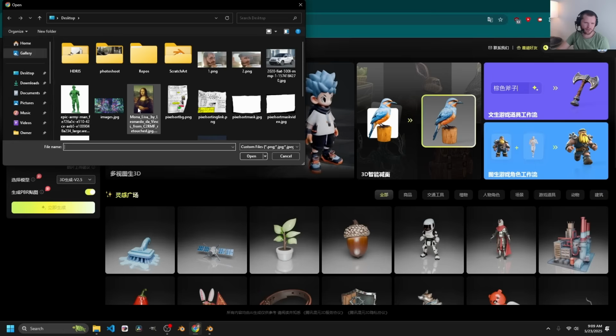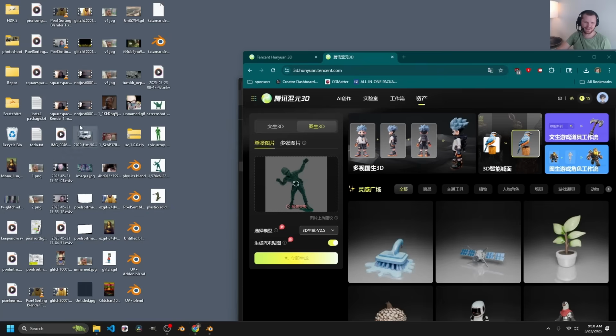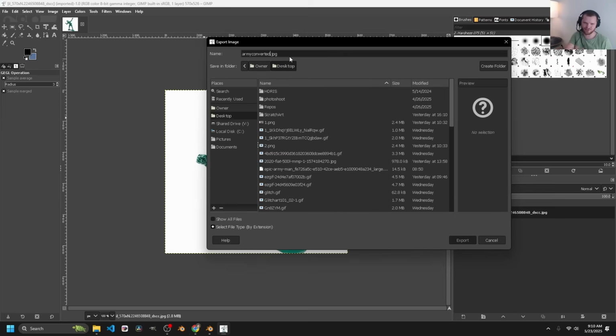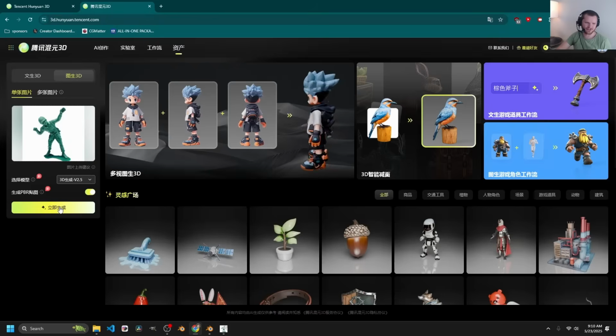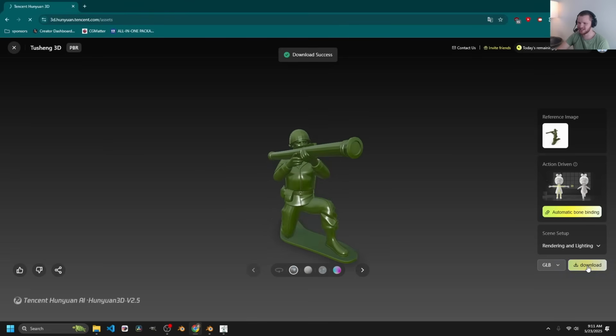I thought we had one more. Is it like a bad image format? It's this one right here. AVIF. Nothing that GIMP can't handle. Boom, boom, boom. Army converted. Boom. Okay, let's try that again. There we go. Generate that bad boy. And yeah, looks like concurrency parallelization works. There we go. That's what I'm talking about. Download. I'll wait for the other one to finish and then I will report back.